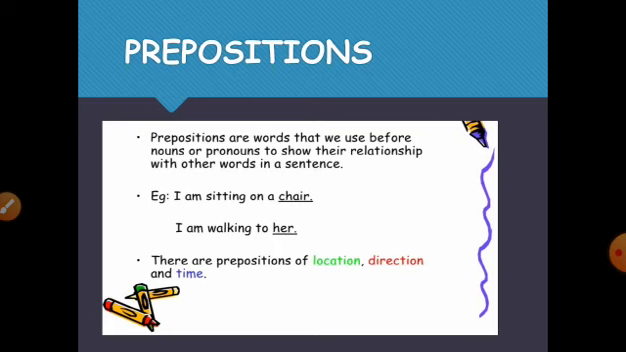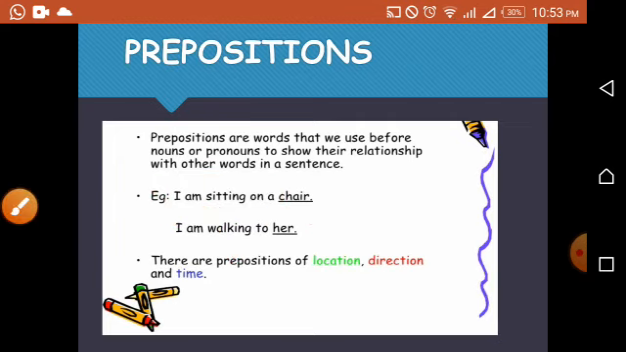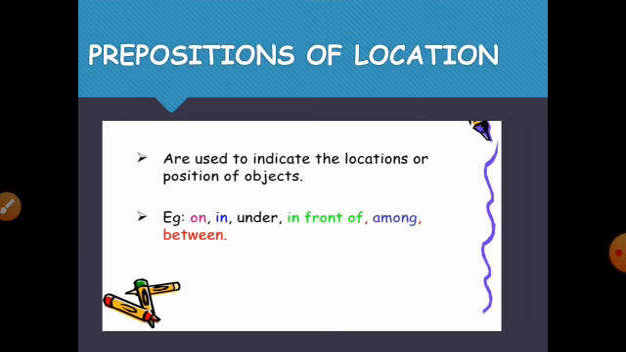Prepositions are the words that we use before nouns and pronouns to show their relationship with other words in a sentence. Like I am sitting on the chair. Where? On. Right? So that is the preposition. I am walking to her. Where? To her. So to is a preposition. Okay, there are prepositions of location, direction, and time.